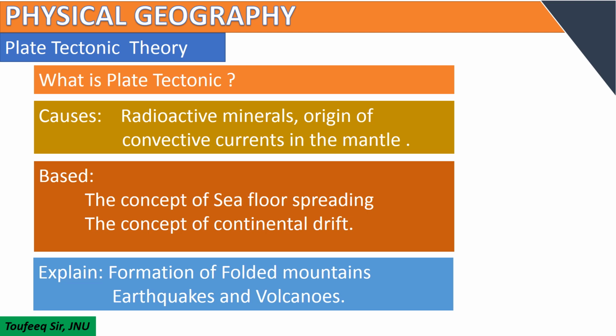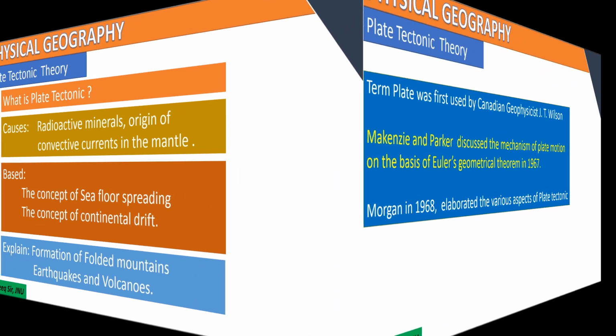The theory is also based on the concept of sea floor spreading and the concept of continental drift. The theory of plate tectonics also explains the formation of folded mountains and the distribution of earthquakes and volcanoes all over the world.